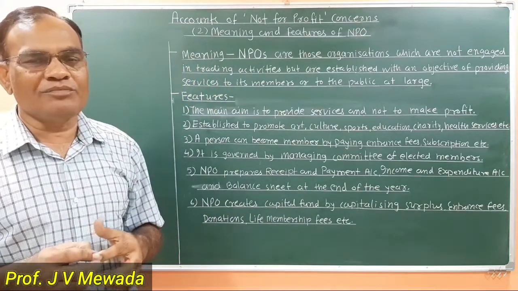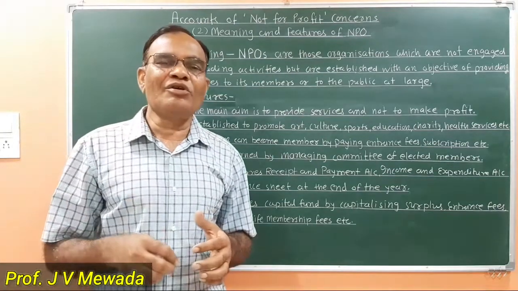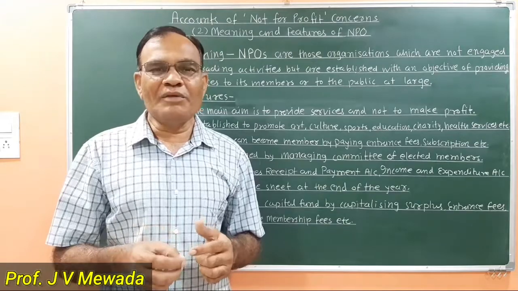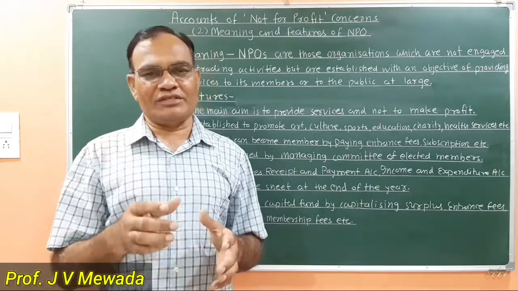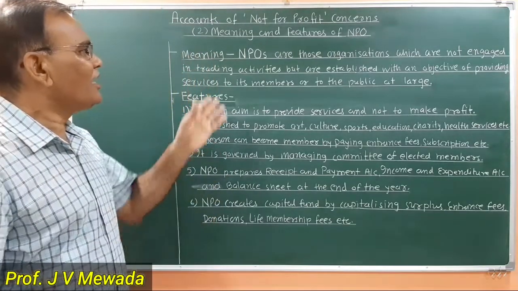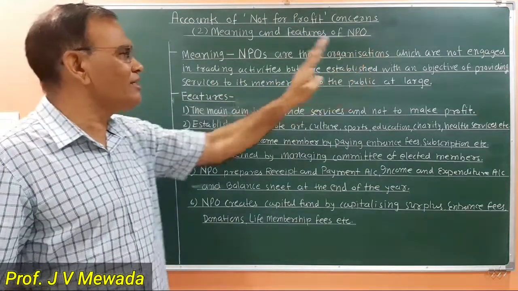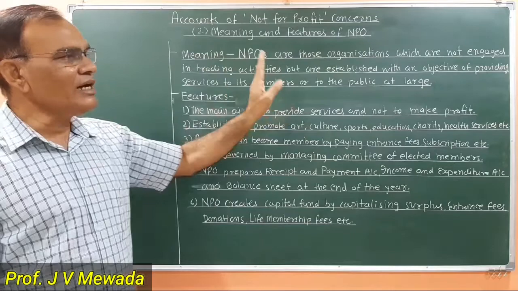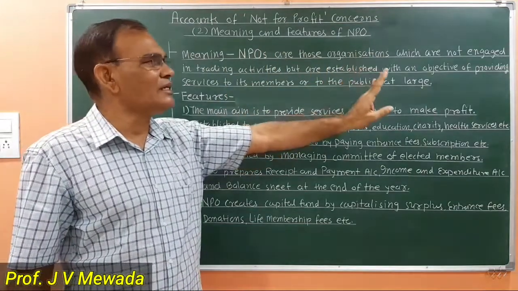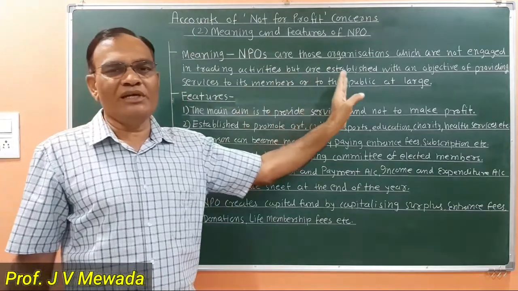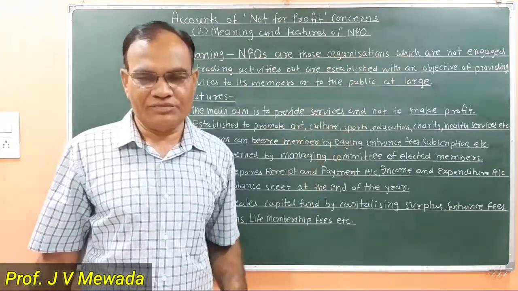At the same time, the general public can also take the benefit or the services of the NPO by paying certain nominal fees. So in short, NPOs are those organizations which are not engaged in trading activities but are established with an objective of providing services to its members or to the public or the society at large.